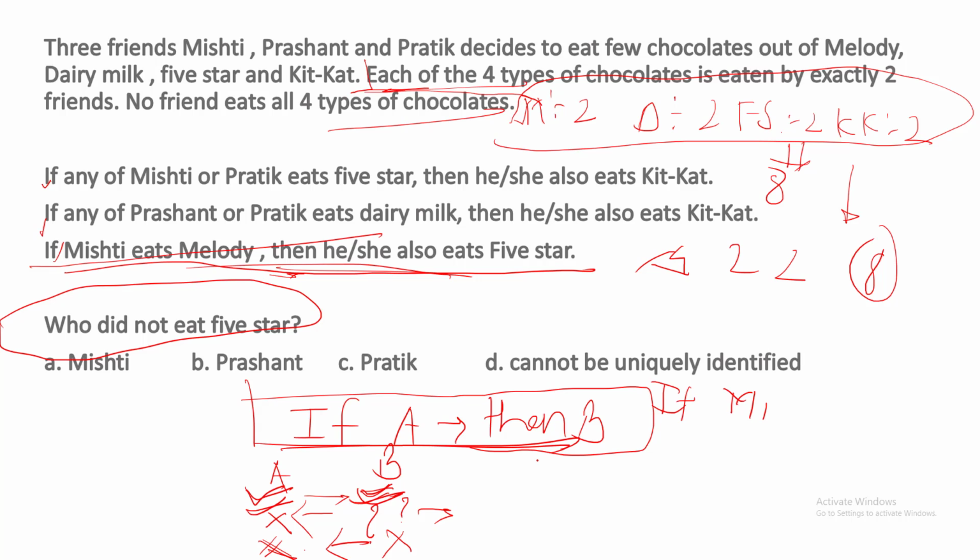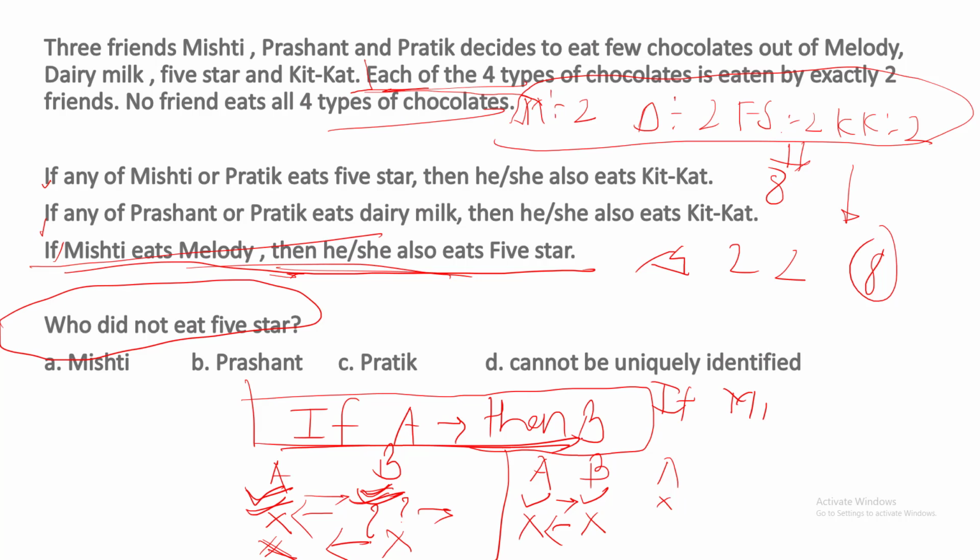So, if A then B: if A is happening, B has to happen. If B is not happening, A cannot happen. And if A is not happening, we cannot predict anything about B. B can happen on its own as well.